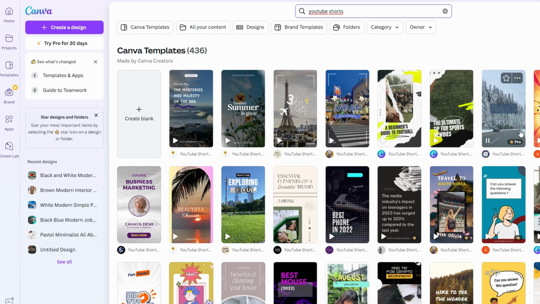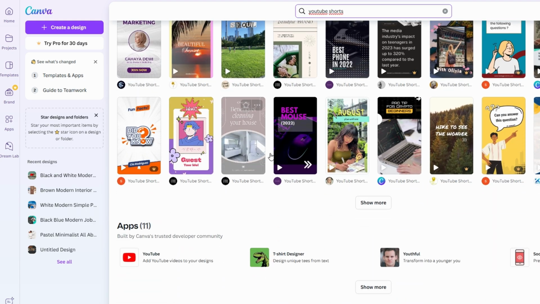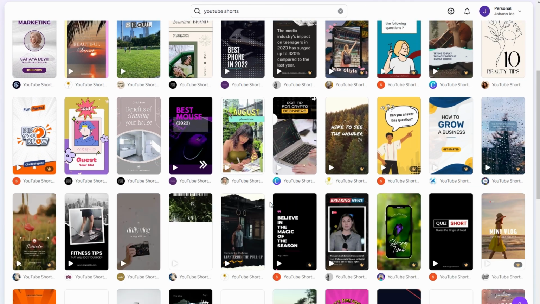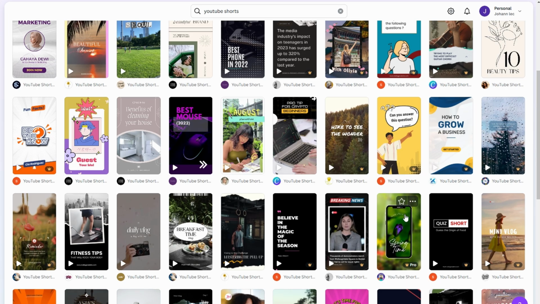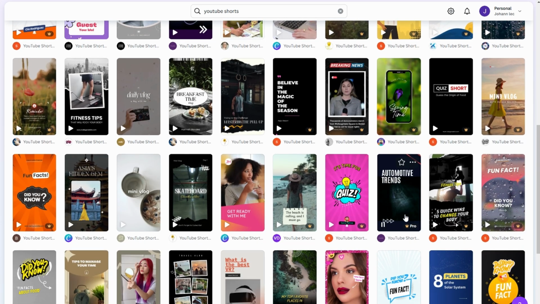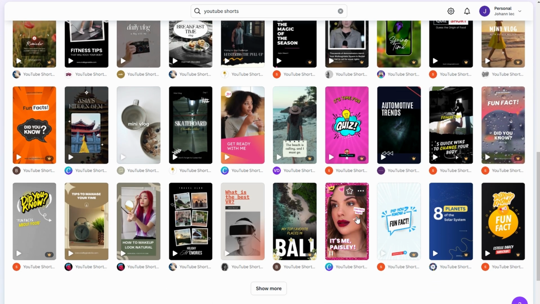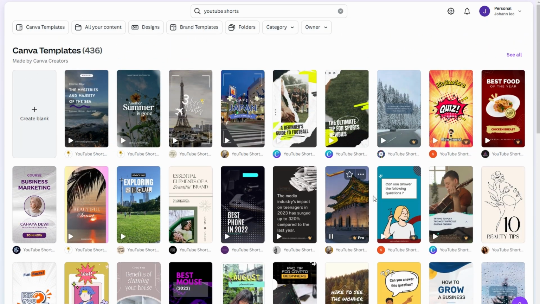You can either scroll through the templates and pick one that catches your eye or choose to start from scratch with a blank canvas. If you decide to go the template route, don't worry. You can always change it up, add your own twist, and make it your own. Let's imagine you've picked a template to get started. Templates are a fantastic starting point because they give you a ready-made structure, but they're also super flexible, allowing you to make it truly your own. Whether it's a vibrant promo or a sleek presentation, you have endless possibilities to add your unique touch.